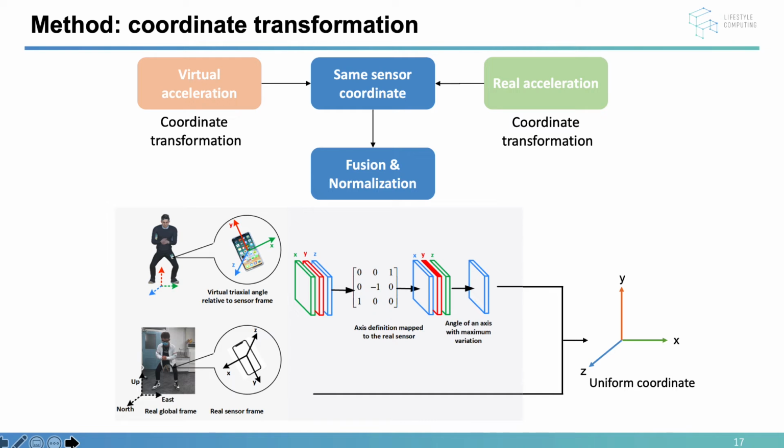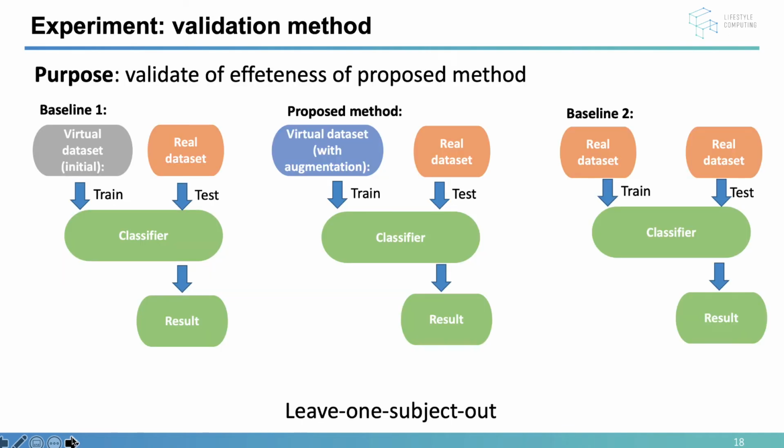To evaluate the proposed method, two baseline methods were selected. Baseline 1 uses the inertial virtual dataset without any augmentation. Baseline 2 followed the typical real-world dataset validation method, using cross-validation to test the performance. For the proposed method, we augmented the virtual dataset by designing the virtual sensor model, the spring joint model, and used the real dataset to test the classifier performance.